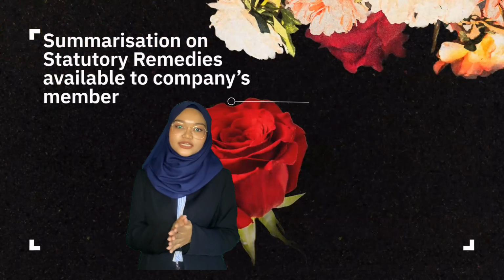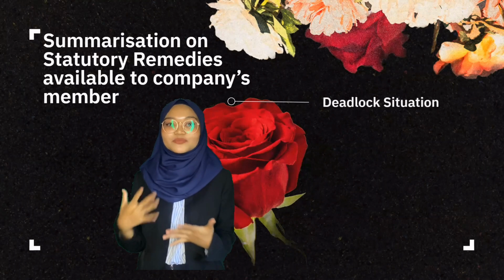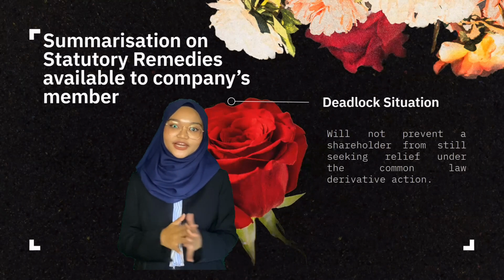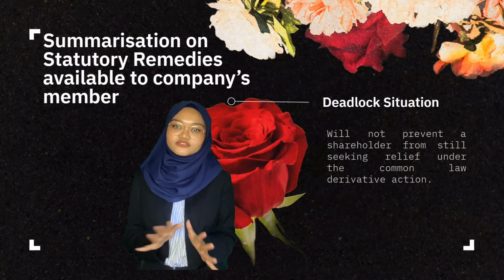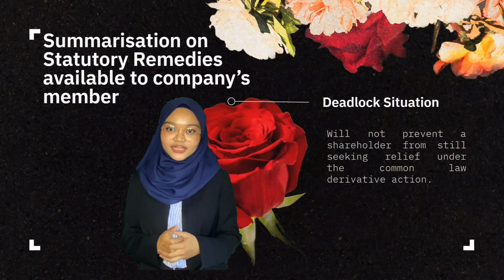Overall summarization on the statutory remedies available to the company's members. Firstly, this decision is useful in clarifying that a deadlock situation will not prevent shareholders from still seeking relief under the common law derivative action.